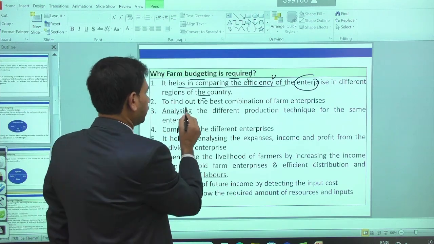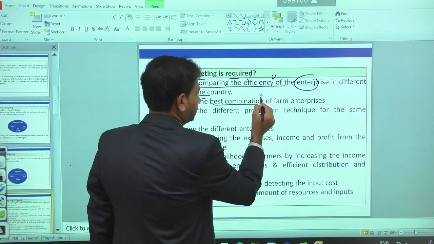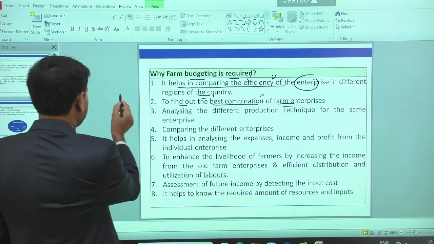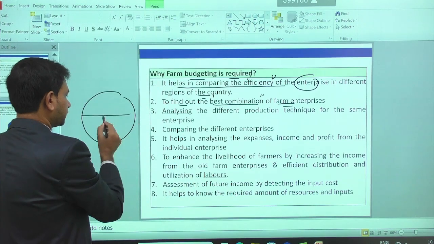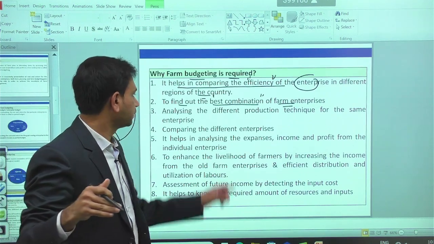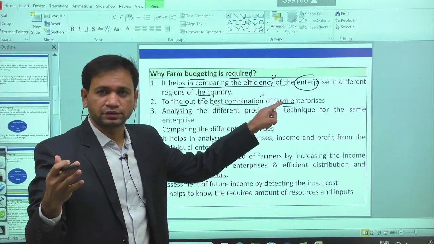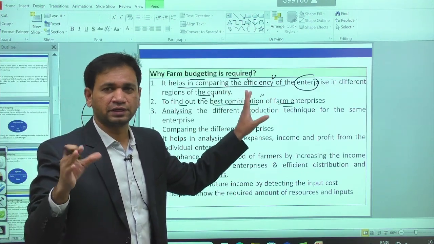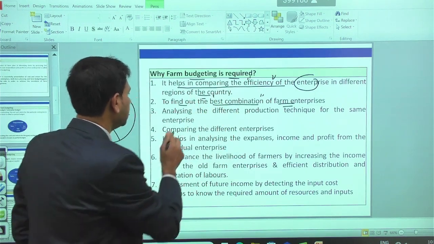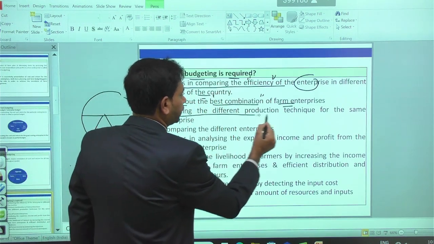Second, to find out the best combination of farm enterprises, because in the given model different enterprises are possible. According to consumer demand from the market side, we find the best combination of enterprises. Wherever we have more feasibility, the selection of the enterprise takes place accordingly. Third, we have analyzing the different production techniques.